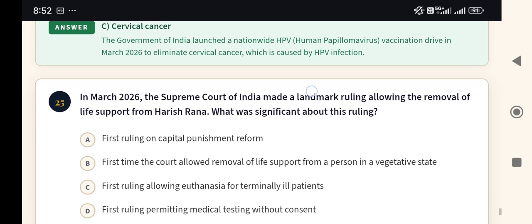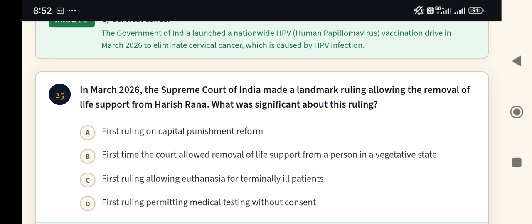Now, next question 25. In March 2026, the Supreme Court of India made a landmark ruling allowing the removal of life support from Harish Rana. What was significant about this ruling? And options are first ruling on capital punishment reform. Option B, first time the court allowed removal of life support from a person in a vegetative state.